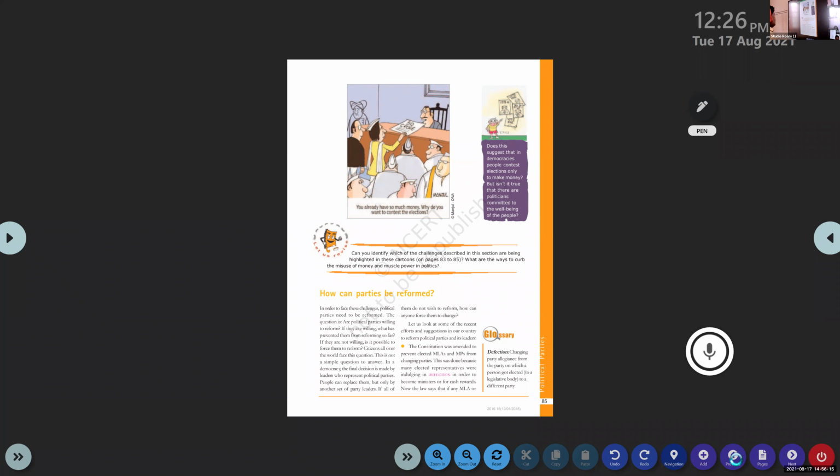Let us look at some of the recent efforts and suggestions in our country to reform political parties and their leaders. So we are going to discuss the reforms to political parties. How can we reform the political party? The first one is the yellow bullet mark here. The constitution was amended to prevent the elected MLAs and MPs from changing parties. This is the first law included in the constitution. What is that?